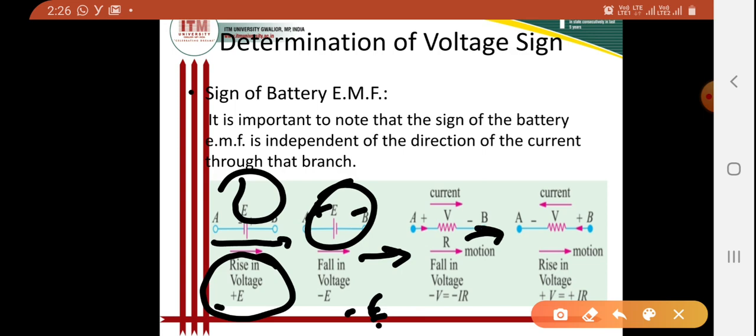Similarly, when we are talking about the motion as a rise in voltage, that means there is plus V, whereas the voltage drop is V equals IR. When there is a rise in voltage, the sign will be assumed plus. So this is the understanding of sign convention for battery sources and EMFs.